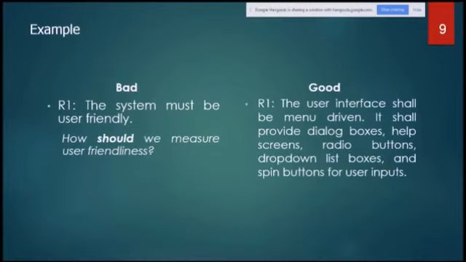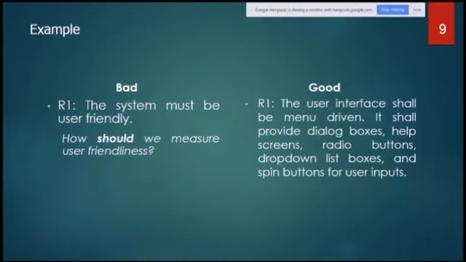The user interface shall be menu driven. It shall provide dialog boxes. It shall provide help screens. It shall have radio buttons, drop down list boxes, and spin buttons for user inputs. If we have these individual items, we can say that yes, it is user friendly.